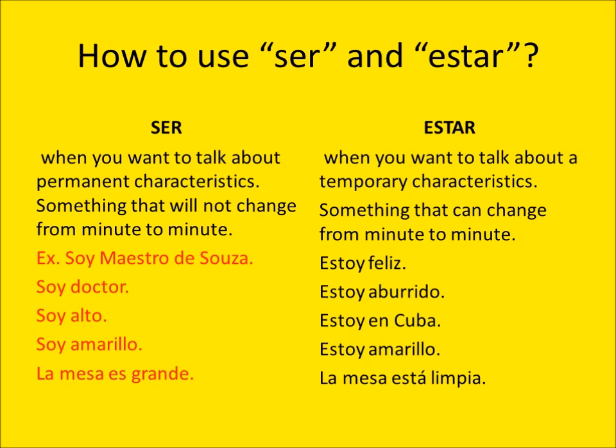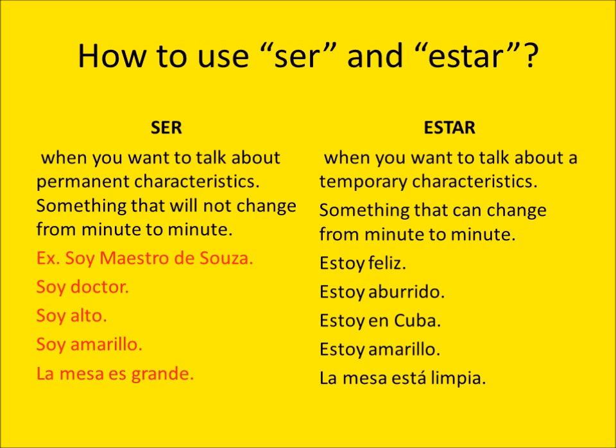Soy alto. Okay, this is a good one. Soy amarillo. What I'm saying here, that's my permanent color. Soy amarillo. It will not change. Let's see the last example. La mesa es grande. Again, it will not change. The size of the table is big and it will not change. So you're going to use the verb ser.